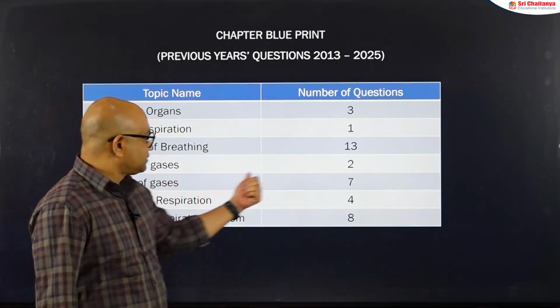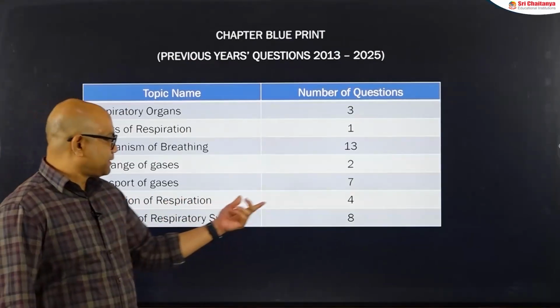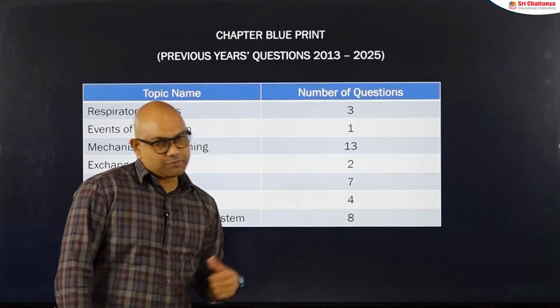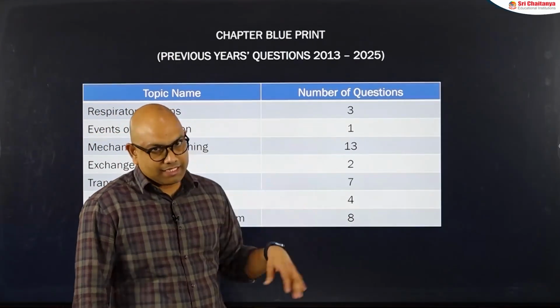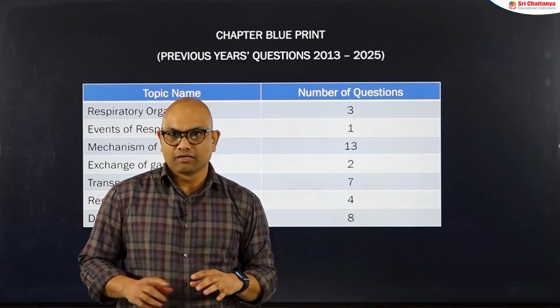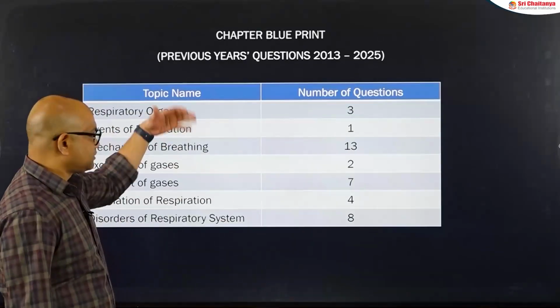Next, exchange of gases 2 questions, transport of gases 7, regulation of respiration 4, and disorders of respiratory system 8. This disorders of respiratory system is also a very small topic, but still we got 8 questions in the last 10 years, and this is also a topic having more chances of getting questions in NEET. So let's get into the topics one by one.